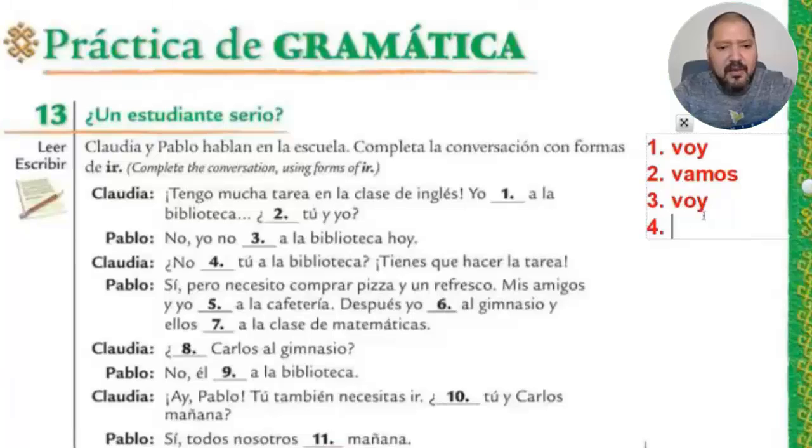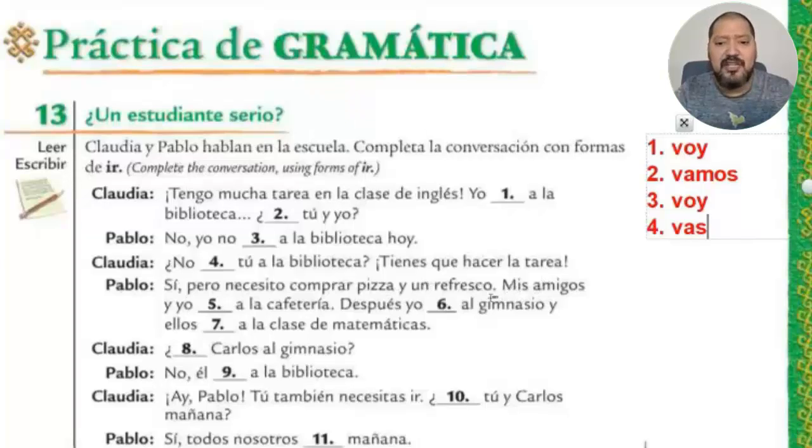Actually, there is not a comma here. So actually this is no vas tú a la biblioteca, and that's the best intonation. No vas tú a la biblioteca. Tienes que hacer la tarea. Sí, pero necesito comprar pizza y un refresco.